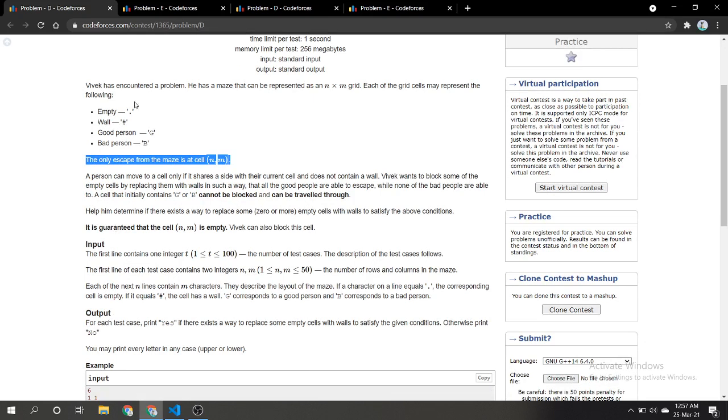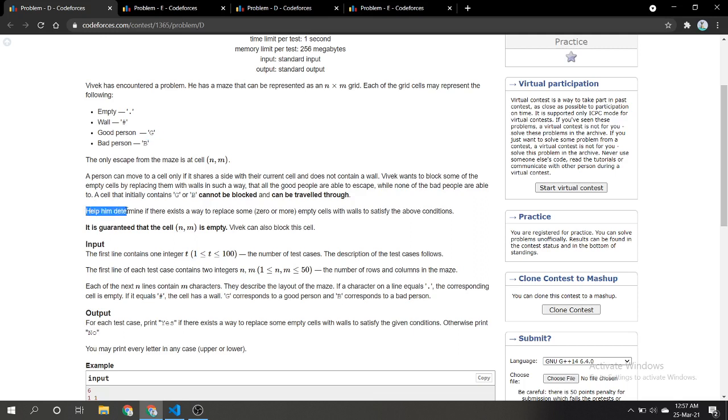Okay, so your task is to put walls in the empty cells such that only good persons can escape and no bad person can escape. The condition is that every good person should be able to escape and no bad person should be able to escape. Okay, so how do you approach this?